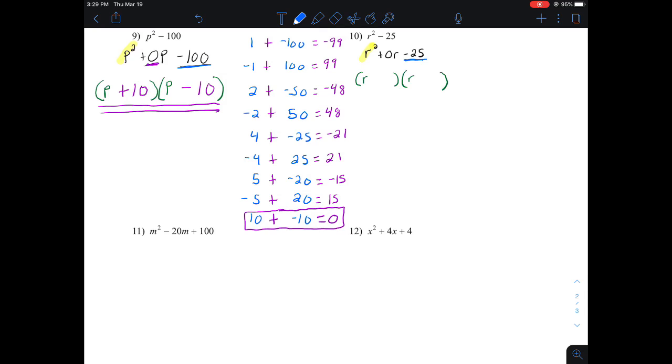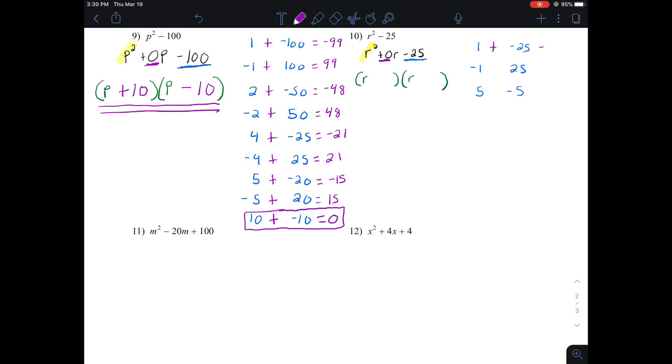Well, this list isn't going to be very long. We have 1 times negative 25 make negative 25. Also, negative 1 times positive 25 will make negative 25. The only other numbers that will multiply to be negative 25 are 5 and negative 5. And I don't need to write negative 5 and positive 5 on the next line because it's the same pair of numbers. Now that I have my list of all the factors that will multiply to be negative 25, I want to find the ones that will add together to make 0.